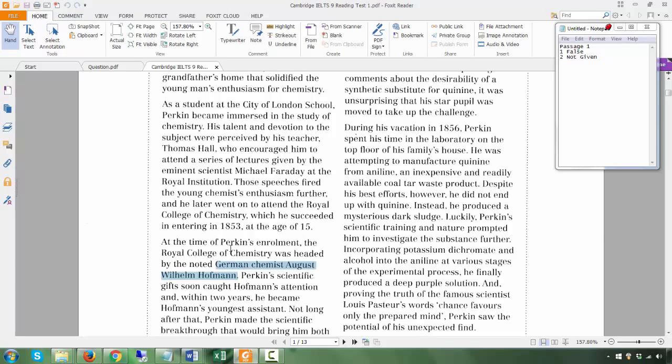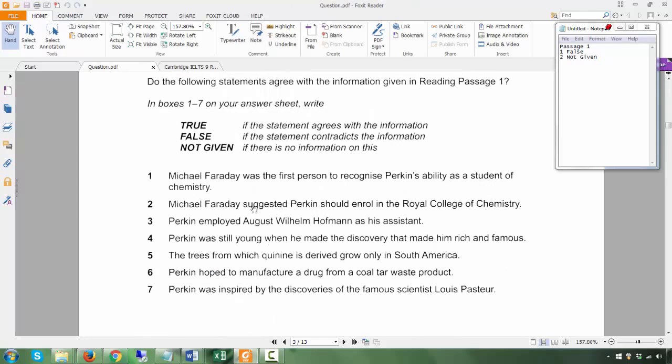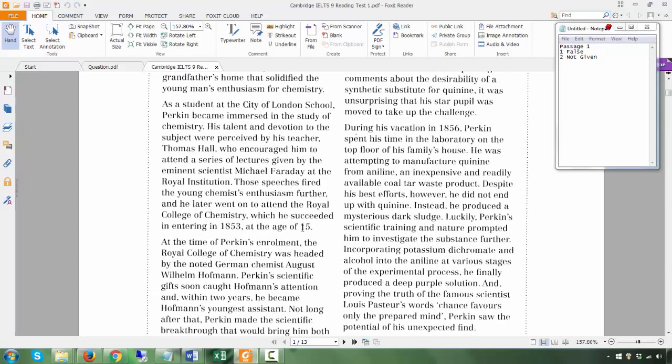Is it possible that Perkin employed Hoffman? No. I mean, this guy is the head of the college, so it is totally impossible, because Perkin is just a student. All right, so that has to be a clear false. Next question.